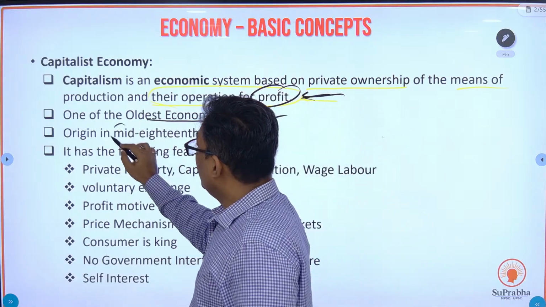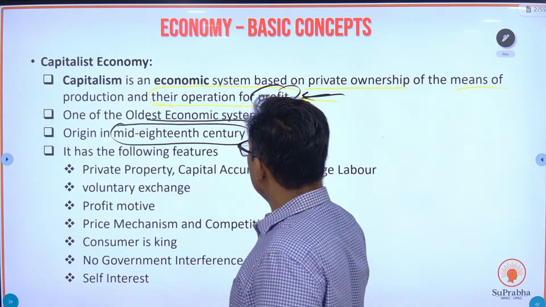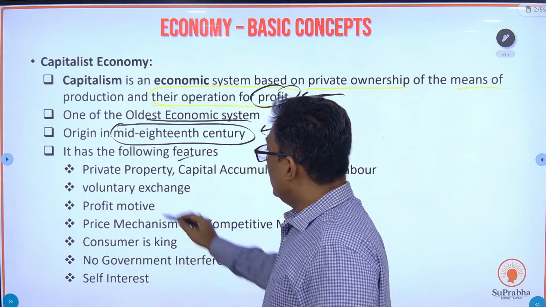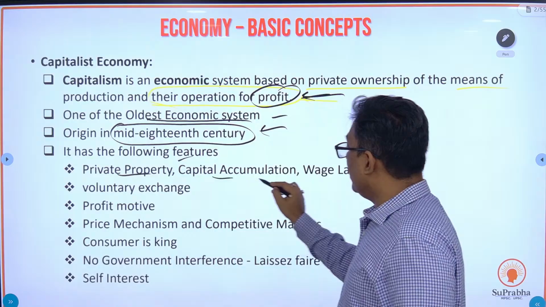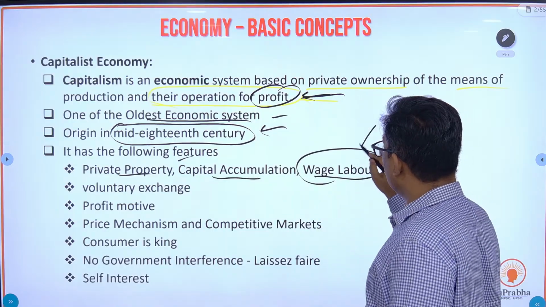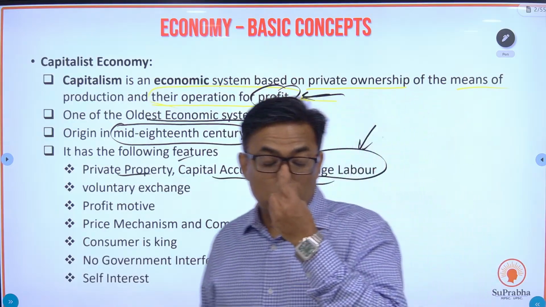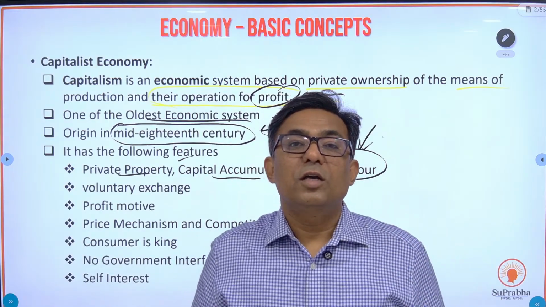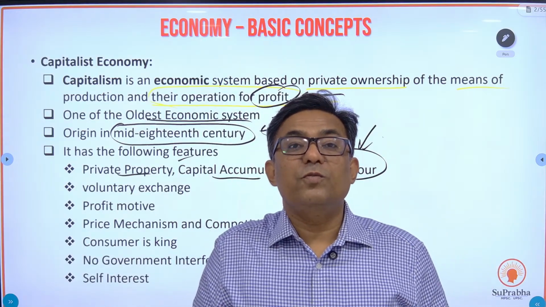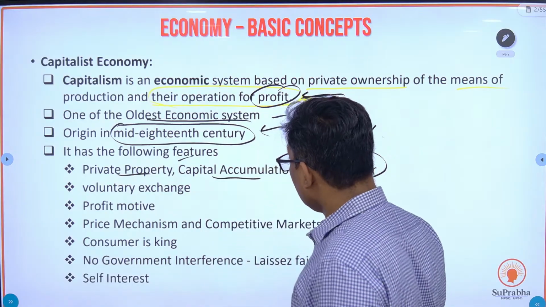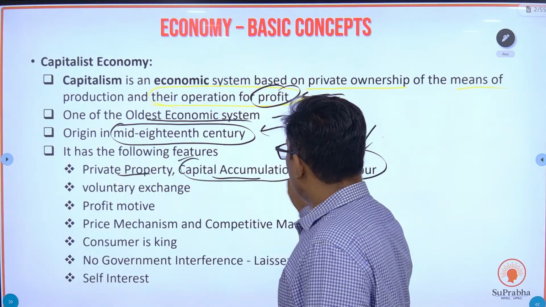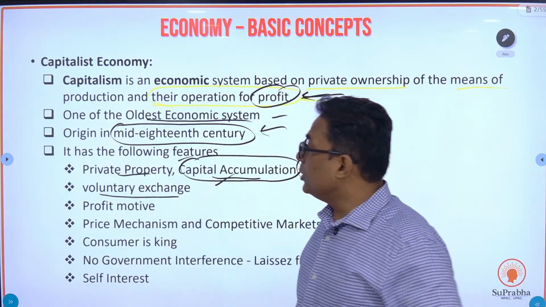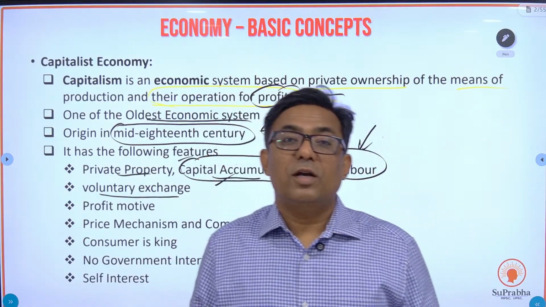Now the modern capitalist economy started during the mid 18th century. It has the following features: private property, capital accumulation, wage labor. This is very important, wage labor. In a capitalist economy, the owner is going to employ labor and provide wages to the labor. And a private player will go for capital accumulation. Then you have voluntary exchange. Now this is one of the principal features of a capitalist economy.